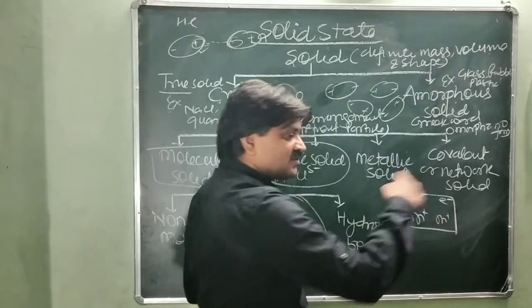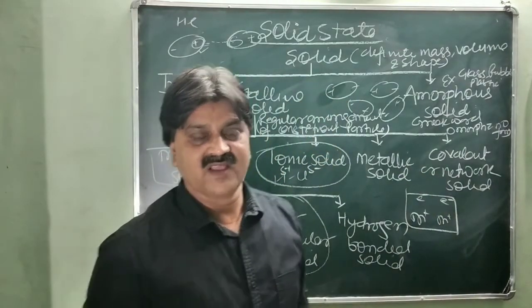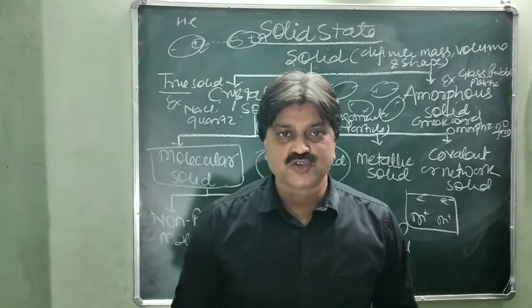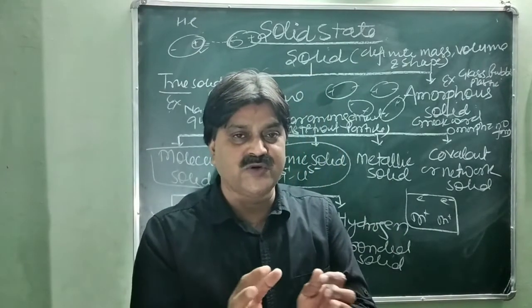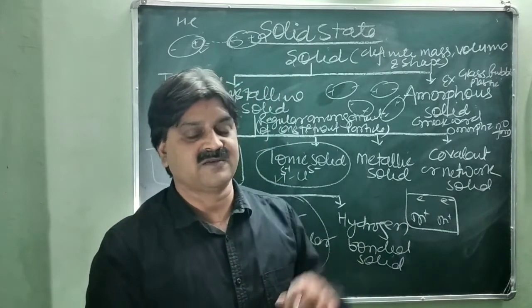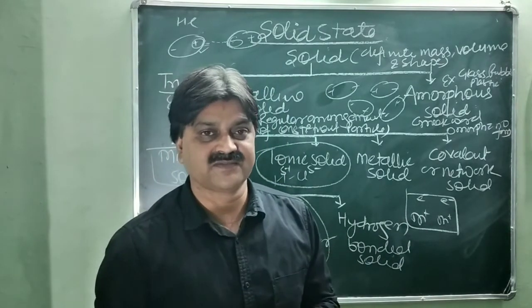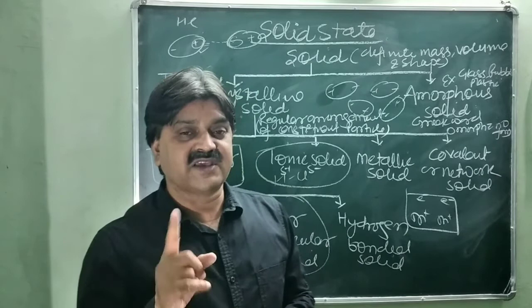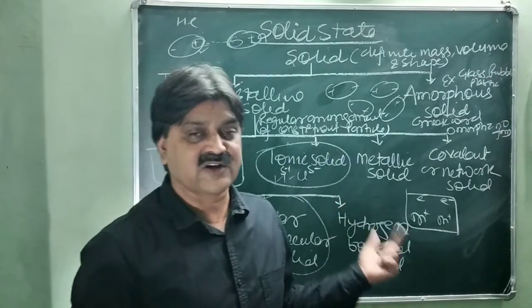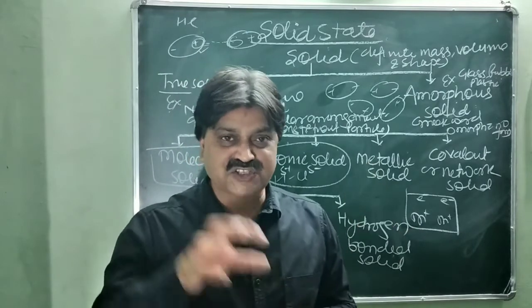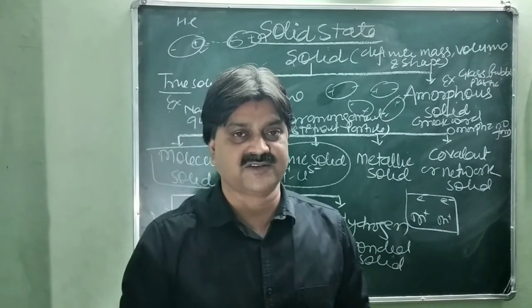And these electrons are mobile in the crystals, and so the conductivity. In the case of the metallic solid, it is the sea of the constituent metal ions and their electrons all over the crystal. I repeat it. In the case of the metallic solid, the constituent particles are the metal ions and their electrons in the crystal. This is the sea of the metal ions and their electrons.